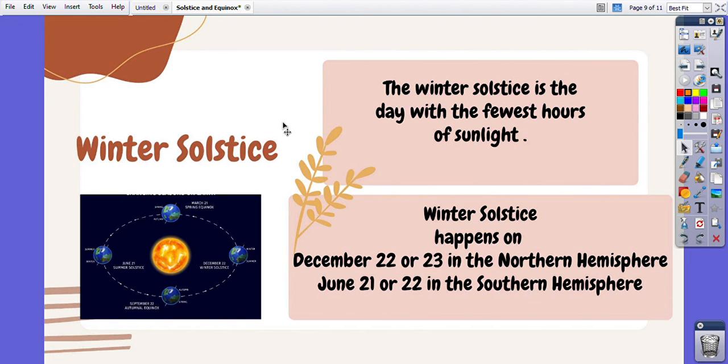Winter solstice. It is the day with the fewest hours of sunlight. In other words, we can say it is the shortest day of the year. It happens on December 22 or 23 in the northern hemisphere and on June 21 or 22 in the southern hemisphere.